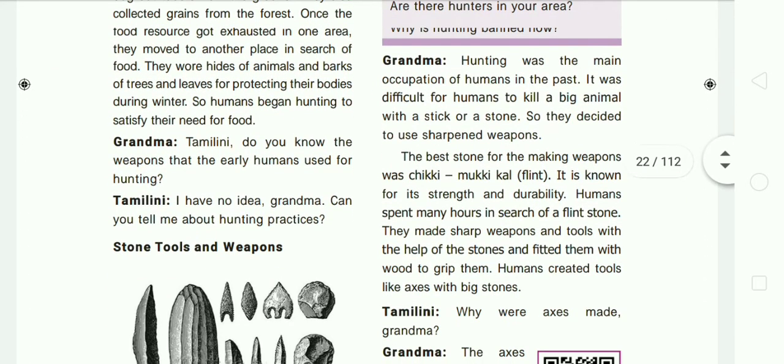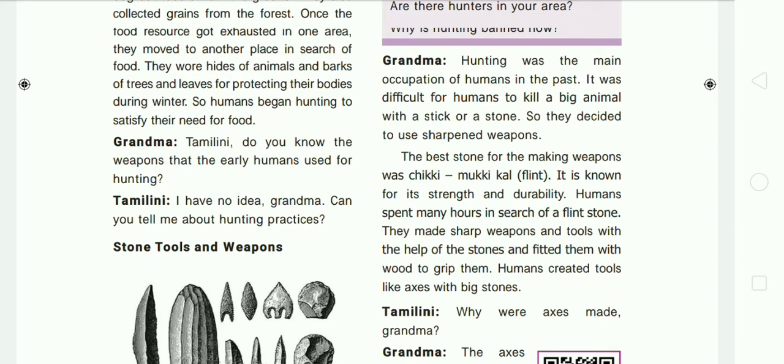So now her grandma started to explain to her about the stone tools and weapons. Hunting was the main occupation of humans in the past. It was difficult for humans to kill a big animal with a stick or a stone. Millions of years ago, our ancestors had only sticks or stones, so it was very difficult for them to kill big animals. So they decided to use sharpened weapons to kill the animals.